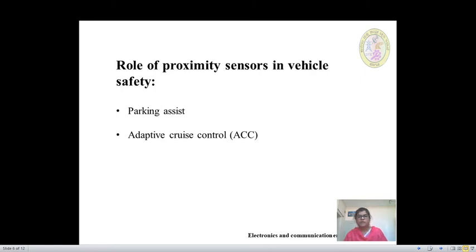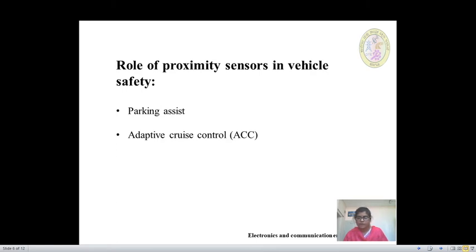That is, if the traffic around the vehicle is high, if more traffic is there, then the adaptive cruise control will warn the driver to slow down, whereas if the traffic is less and fewer vehicles are there around this vehicle, then it will give a suggestion to speed up.